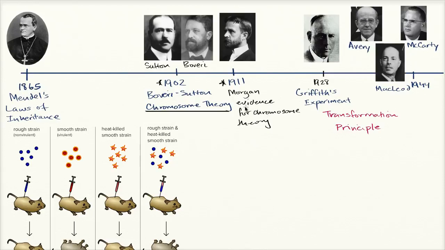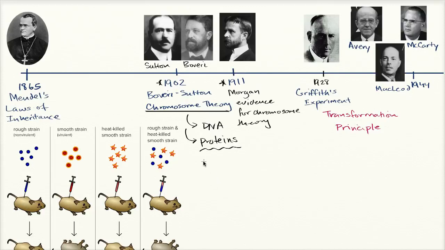But even Morgan and his team, when they looked at chromosomes, a lot of times now when we think of chromosomes as being made up of DNA, and that is true, but chromosomes are also made up of other things, including proteins. And in the early days, when people said, hey, it looks like chromosomes are really the basis or the location for these heritable factors, for these genes, when people looked at these two different molecules, they said, hey, it's probably the proteins that are actually responsible for encoding the information of inheritance.